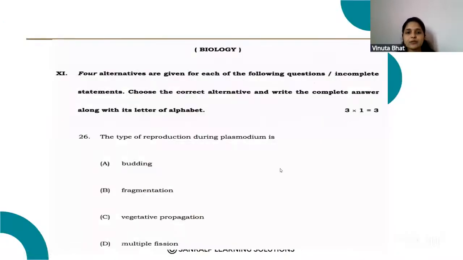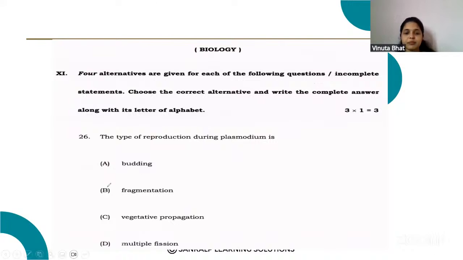Four alternatives are given for each of the following questions or incomplete statements. Choose the alternative and write the complete answer along with its alphabet. 26th question. The type of reproduction in plasmodium is option A budding, option B fragmentation, option C vegetative propagation, and option D multiple fission.